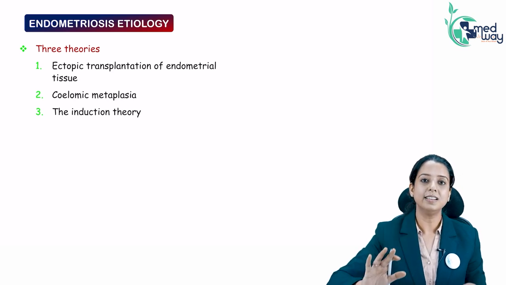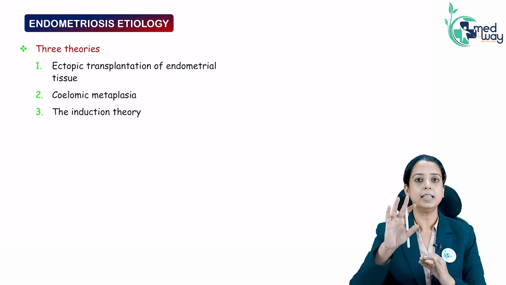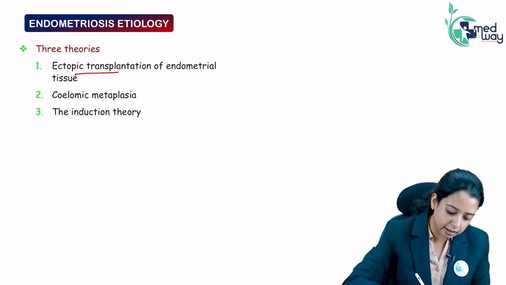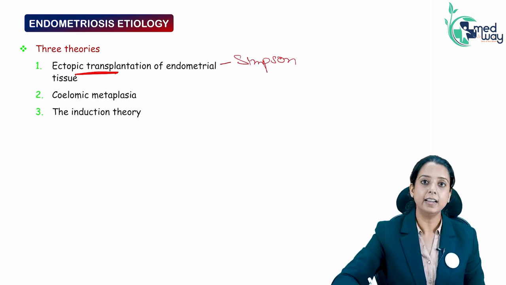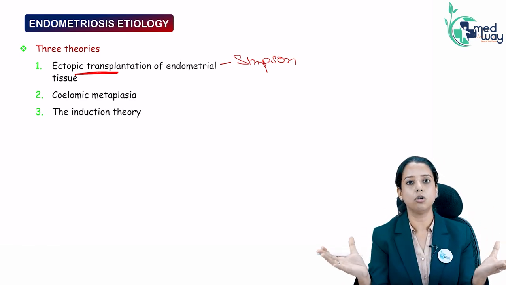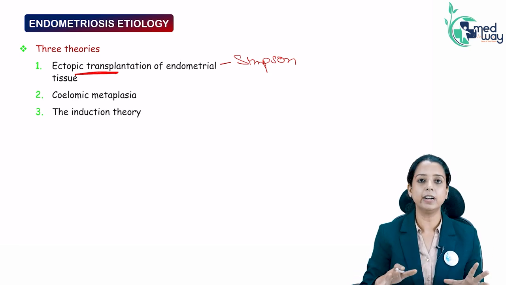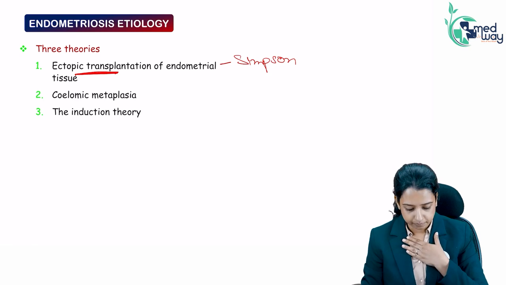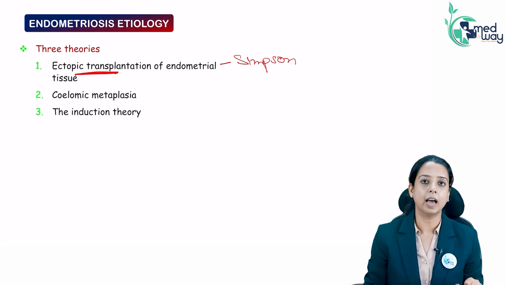Now, how does endometriosis happen? One theory I told you, the regurgitation. Basically, there are three theories given for endometriosis. One is the ectopic transplantation, called Simpson's theory. They said that when there is bleeding, regurgitation occurs and the blood gets lodged in the pelvic cavity. It seems correct, but it does not explain the change of ectopic endometrial tissue in areas like the bowel, in the abdominal cavity. Why does it happen?